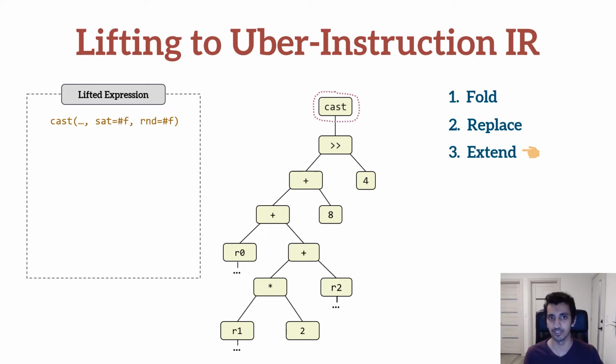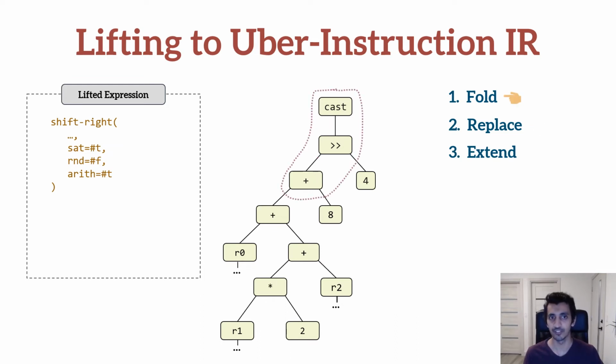Now, with the cast operation lifted, we move on to the next operation in the sequence, which is the shift right operation. The first step is to try to fold the shift right into the last uber instruction in the sequence, which is the cast uber instruction. This can be done, for example, by flipping the round or saturate flags. Since this is not possible, we then try to replace the cast uber instruction with a different uber instruction that can represent the full sub-expression. The synthesizer returns the shift right uber instruction with the narrowing flag set and the saturating narrow flag set to true. Note that the synthesizer is able to reason when this is or isn't safe to do.